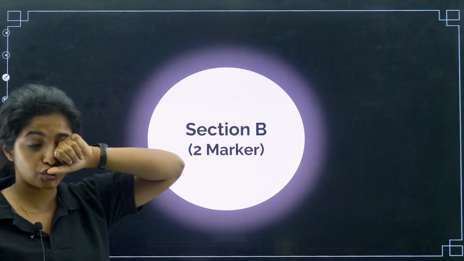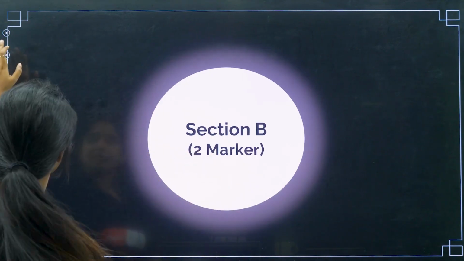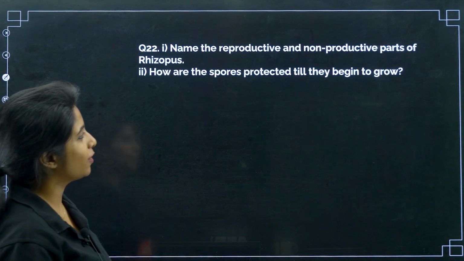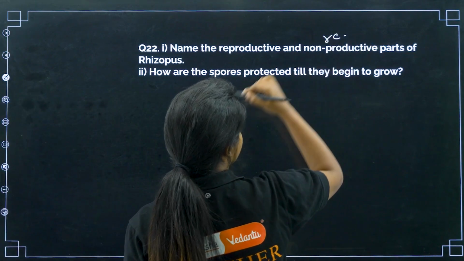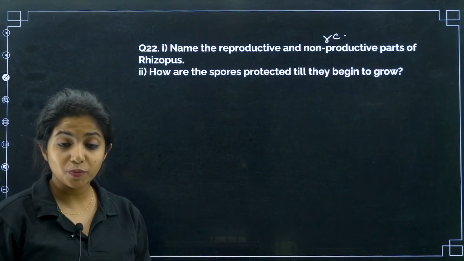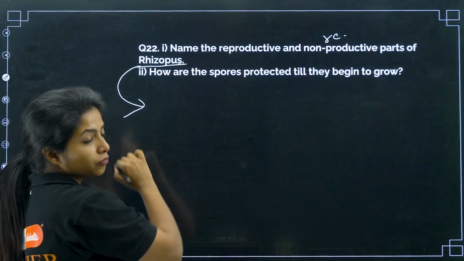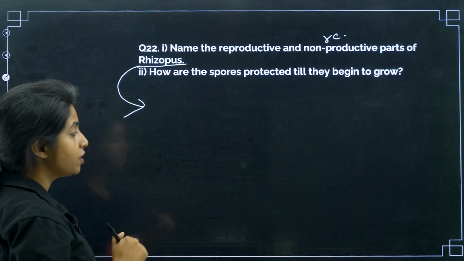Now, section B, which is 2 marker questions. Let's get started. Name the reproductive and non-reproductive part of rhizopus. What is rhizopus, my dear children? The bread mold. The green color thingy that you see on the bread if it is kept in a moist environment, that is known as bread mold.